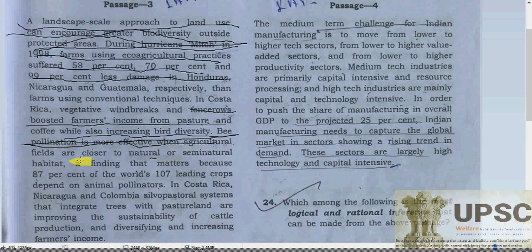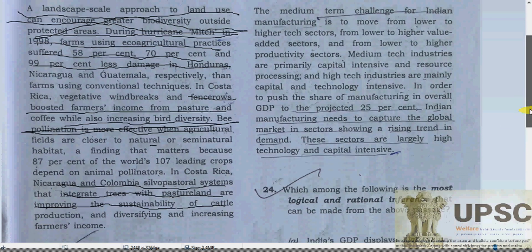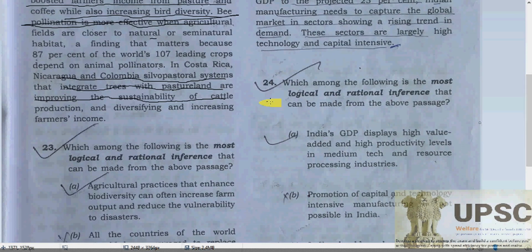The finding matters because 80% of the world's 107 leading crops depend on animal pollinators in Costa Rica, Nicaragua and Colombia. Silvopastoral systems that integrate trees with pastoral land are improving the sustainability of the cattle production and diversifying and increasing farmer income.